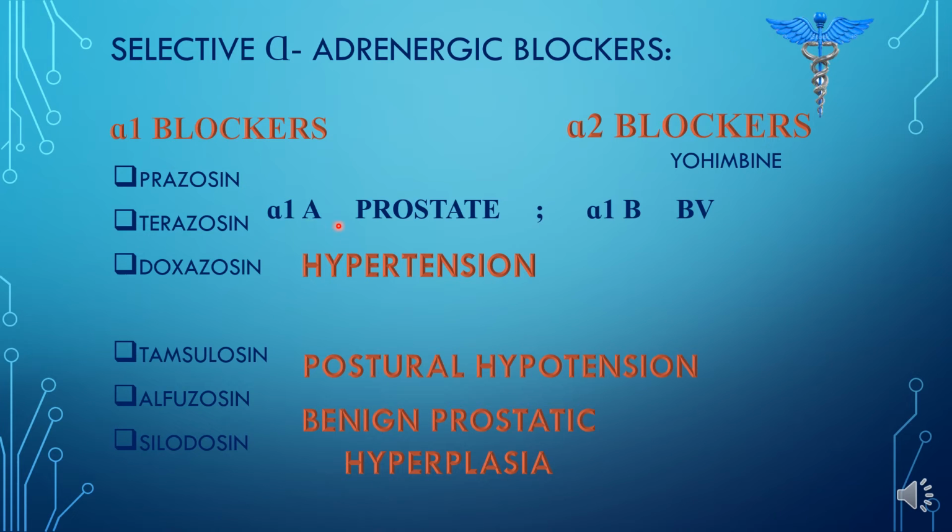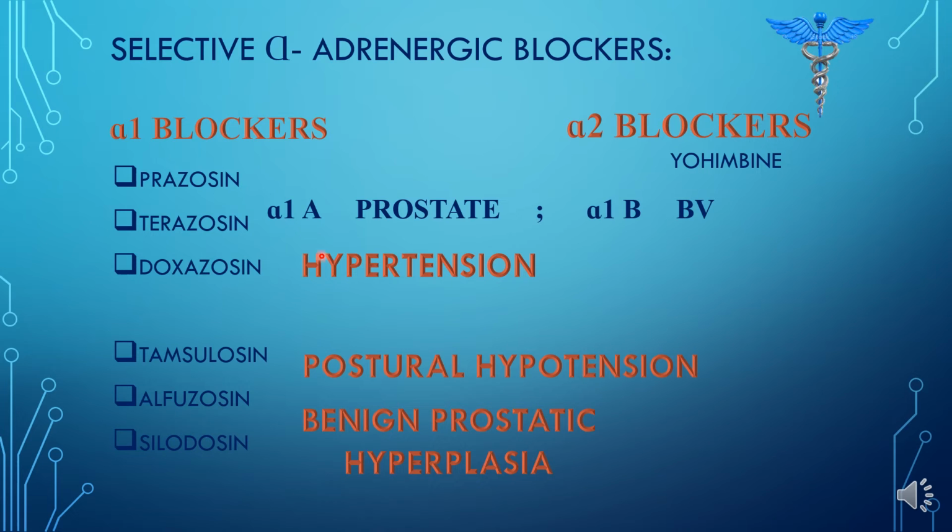Now here I am going to mention one more thing: the alpha 1 receptor is further classified into alpha 1A receptor and alpha 1B receptor. The alpha 1A receptor is present in the prostatic urethra, while the alpha 1B receptor is present in the blood vessels. So alpha 1B receptor causes vasoconstriction, while the alpha 1A receptor causes a decrease in urine outflow by contracting the sphincter muscle. So tamsulosin, alfuzosin, and silodosin are selective for alpha 1A receptor. They will bind with the alpha 1A receptor and block its activity, and thus will enhance urine outflow.